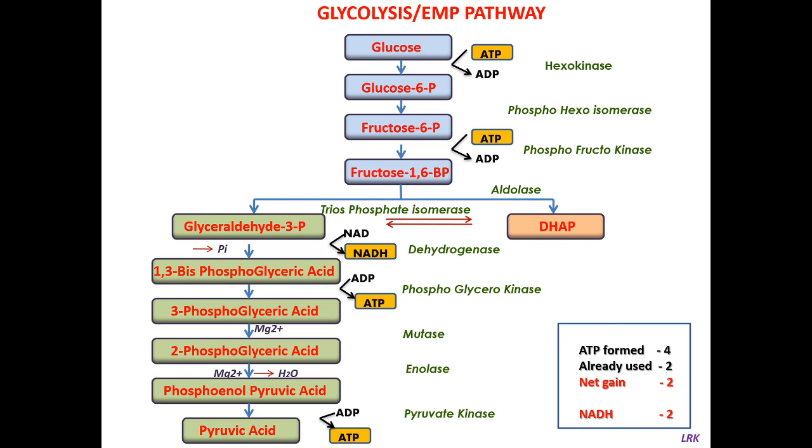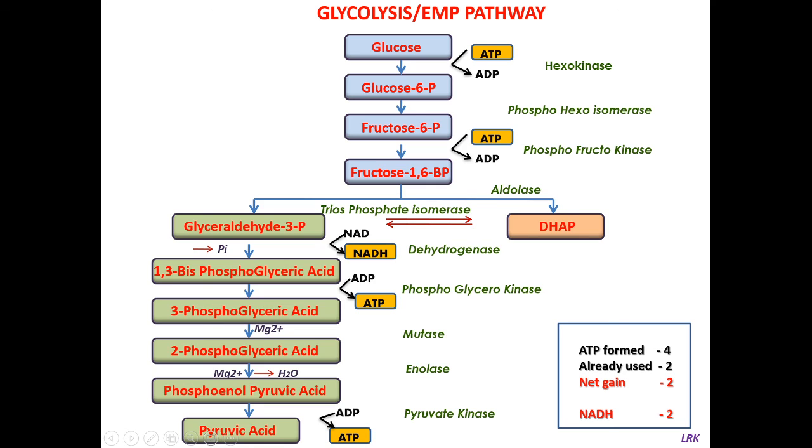The process of glycolysis is described taking glucose as a starting point, and it includes two major steps. One is the conversion of glucose into fructose 1,6 bisphosphate, and the splitting of fructose 1,6 bisphosphate into two molecules of pyruvic acid. Glucose is converted into fructose 1,6 bisphosphate. This is the first stage, and this fructose 1,6 bisphosphate splits into two molecules of three carbons, ultimately resulting in the formation of two molecules of pyruvic acid.